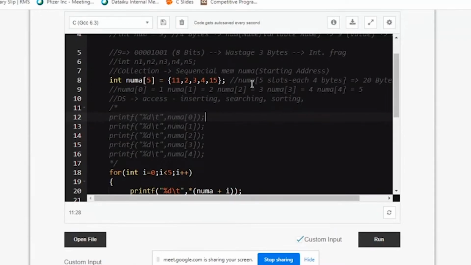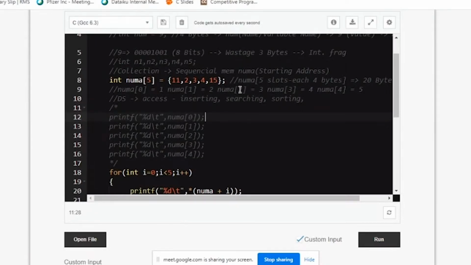That's called sorting. And for each technique, there are n number of algorithms. For searching, there is binary search, linear search. There are different kinds of searching like this. And sorting: bubble sort, quick sort, selection sort, merge sort. There are different kinds of sorting techniques. Each one has its own algorithms for sorting. So that's how it goes on.